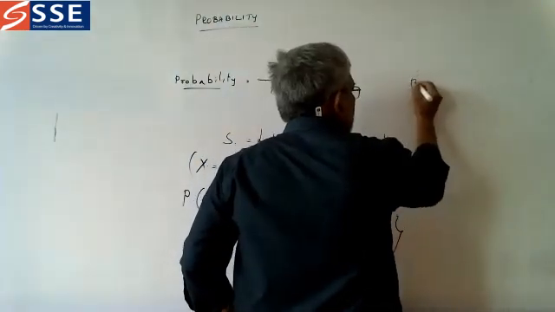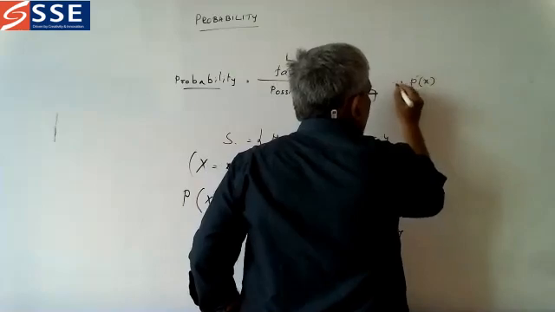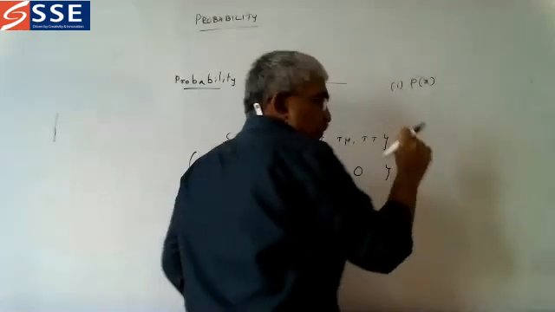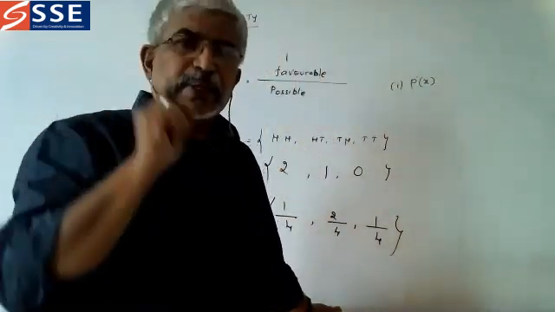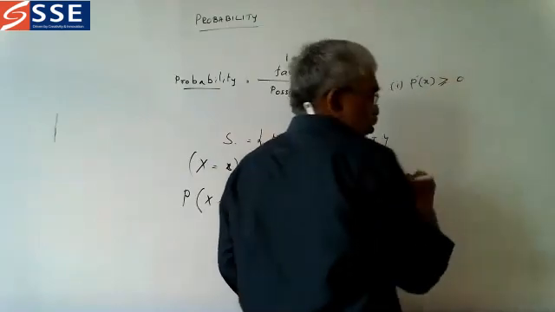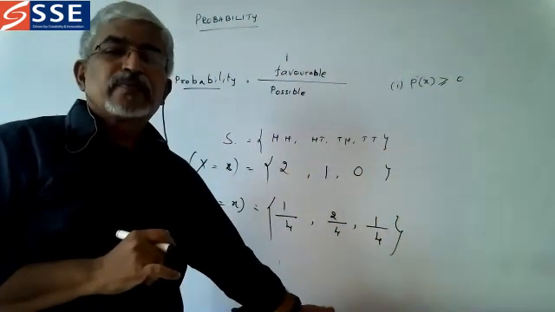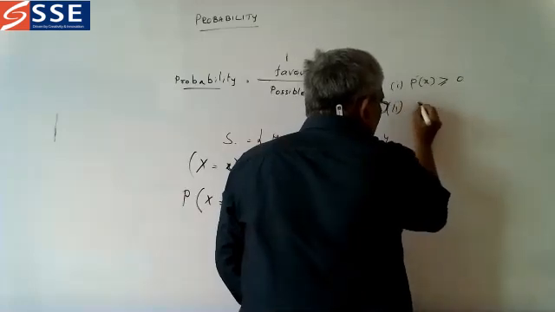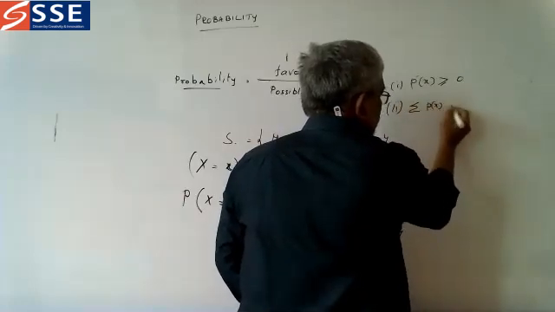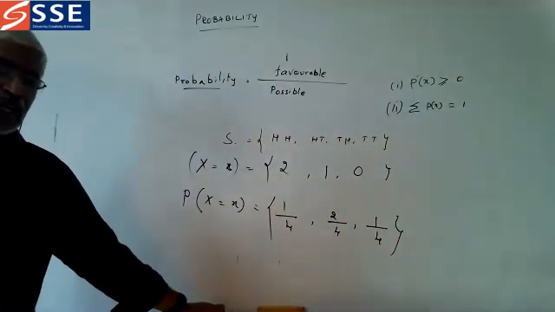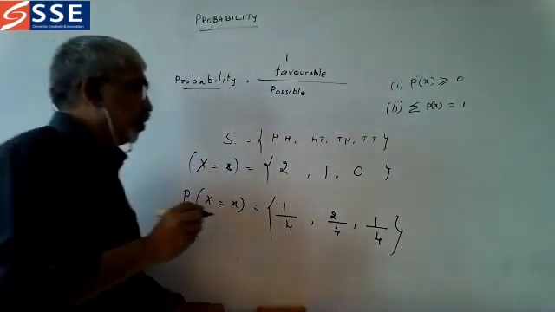This P of x is always a specified value, which means we can clearly determine the value, and it is always greater than or equal to 0, that means it is positive. Then the number 2 condition is, if you add all the probability functions, it will be equal to 1.